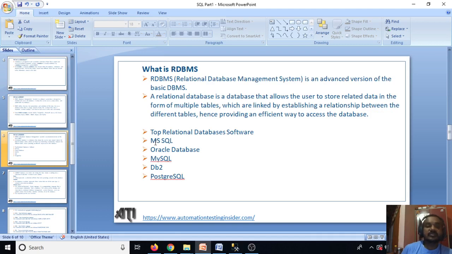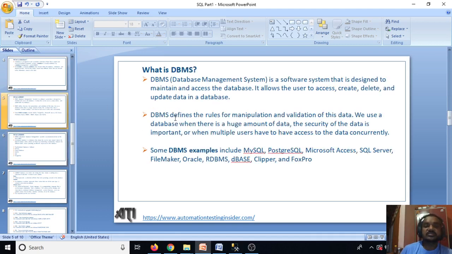What is RDBMS? One second. First, DBMS. What is DBMS? The full form of DBMS is database management system. Basically, DBMS is a software system that is designed to maintain and access the database. We can say it's a program or software system designed to maintain and access the database. It allows the user to access, create, delete and update data in a database. DBMS defines the rules for manipulation and validation of this data.